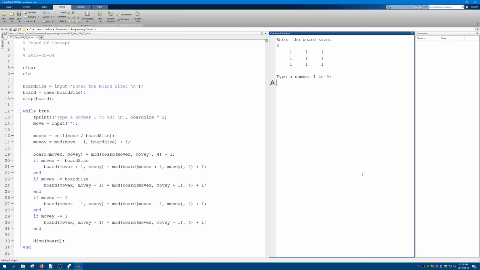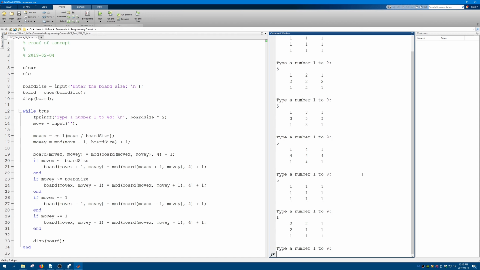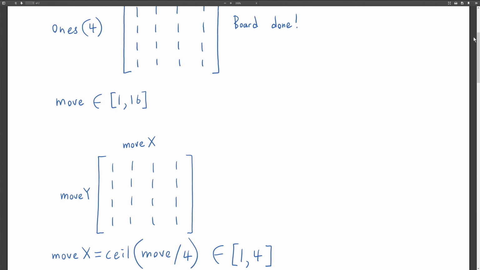Except it wasn't called that yet. So here it is. I made a grid of numbers. I can move in the center by pressing 5, and it adds 1 to the center and also the surrounding numbers. I can keep doing this until I reach the maximum of 4, and after this, it loops back down to 1. I can move the top left corner by pressing 1. The exact same thing happens there. I can even combine moves by moving the entire top row, and at this point it just becomes a giant mess. That's the basic idea of the game.